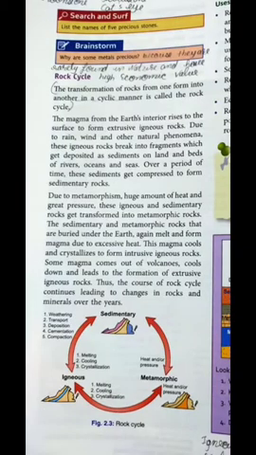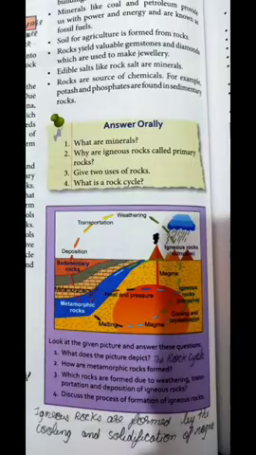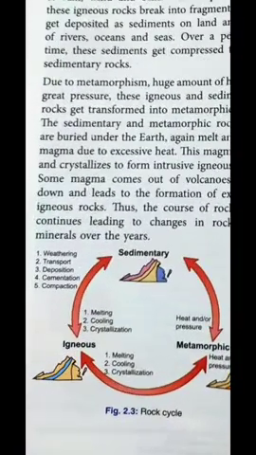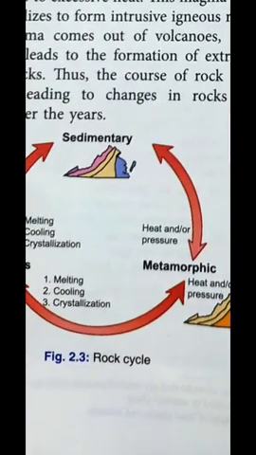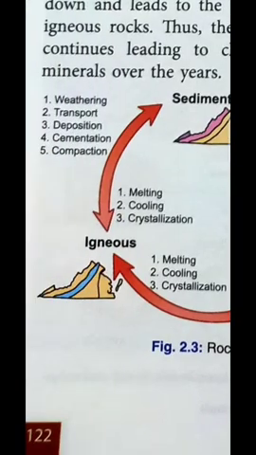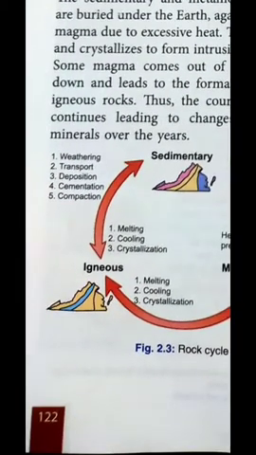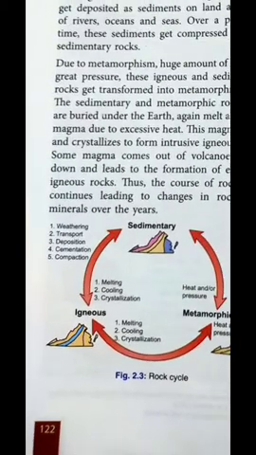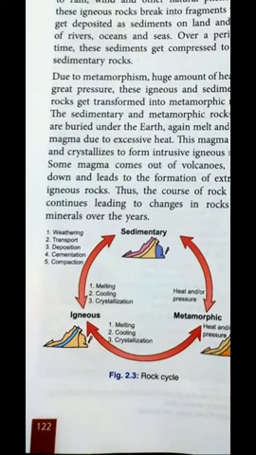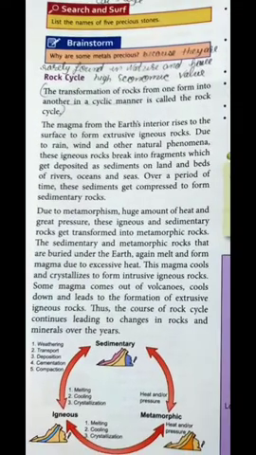Now we are going to discuss the rock cycle. Look at this picture. You see here the volcano erupts and makes a metamorphic rock, and the metamorphic rock is further converted, after heating or cooling down, into igneous rock. And when igneous rock gets a high temperature, both metamorphic and igneous rock together again make a sedimentary rock. That's why the whole circle keeps going on. So what is the rock cycle? The transformation of rock from one form into another in a cyclic manner is the rock cycle.